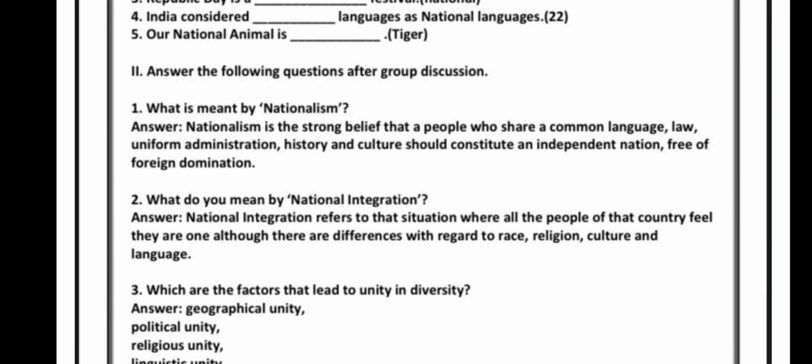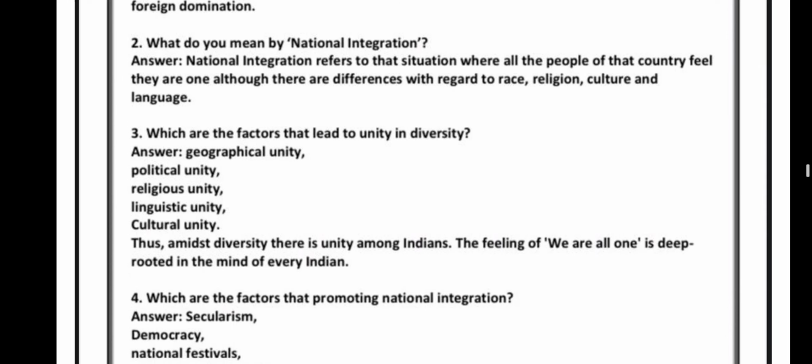What is meant by nationalism? Nationalism is the strong belief that a people who share a common language, law, uniform administration, history and culture should constitute an independent nation free of foreign domination. What do you mean by national integration? National integration refers to that situation where all the people of that country feel they are one, although there are differences with regard to race, religion, culture and language.